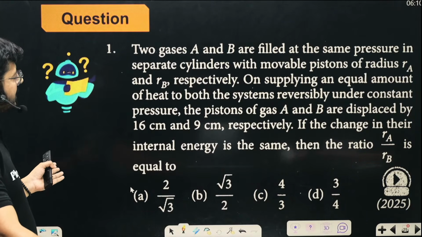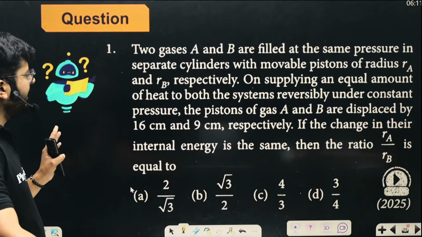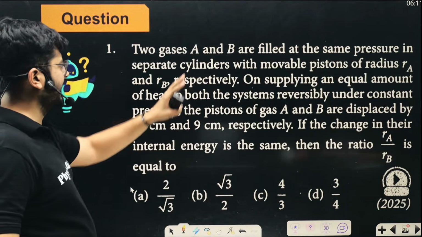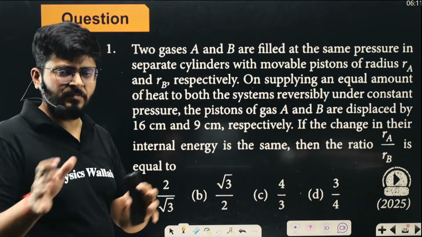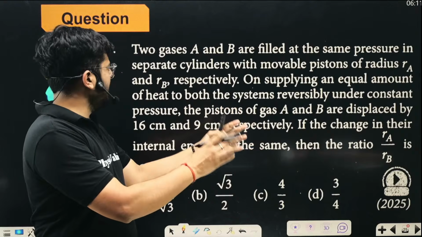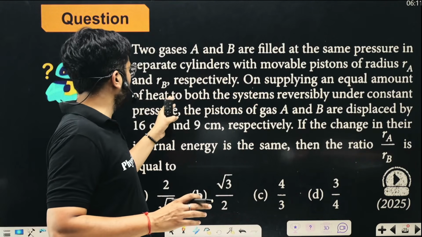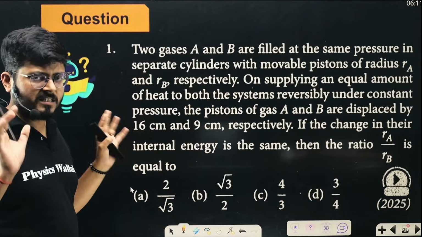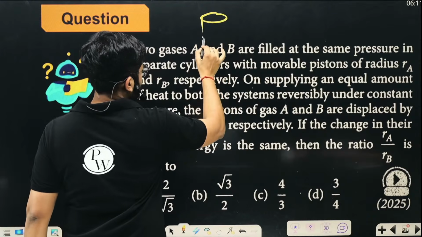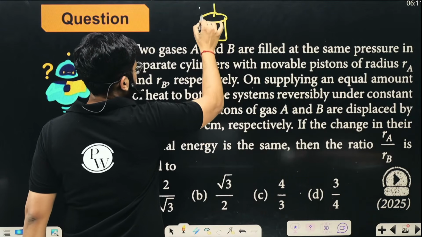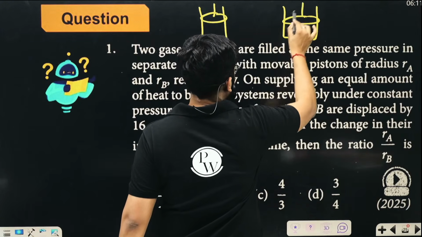They are in separate cylinders with movable pistons of radius RA and RB. Gas A is in one cylinder and gas B is in another cylinder. One cylinder has a radius RA, the second has a radius RB. On supplying an equal amount of heat to both systems. This is the first cylinder, just for imagination, fitted with a piston. The second cylinder is also fitted with a piston.